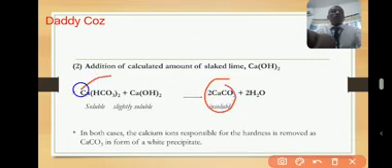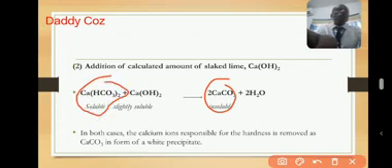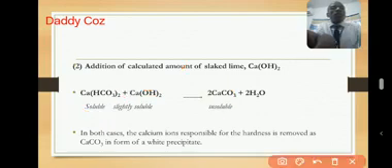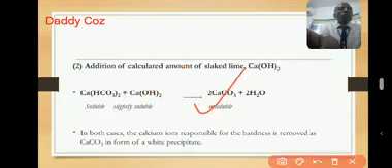This is what causes the hardness. It's hard because it is soluble. When you add calcium hydroxide, it's going to give you a compound that is insoluble, calcium carbonate. So this is how you remove the hardness as an insoluble precipitate.